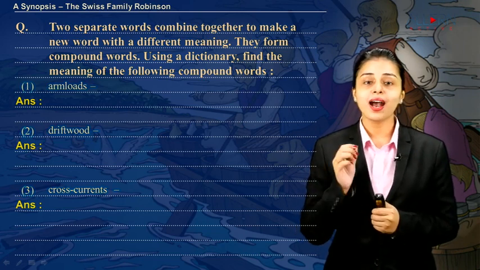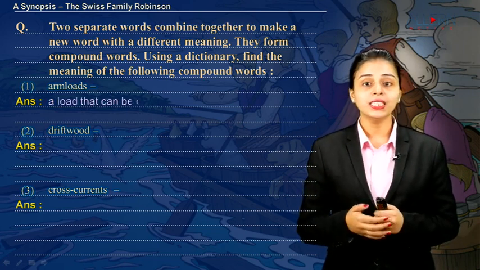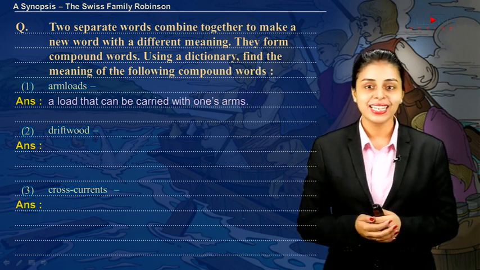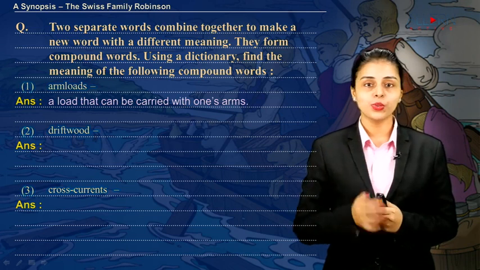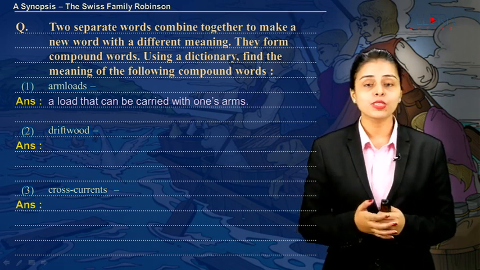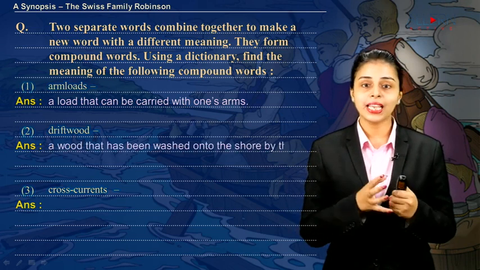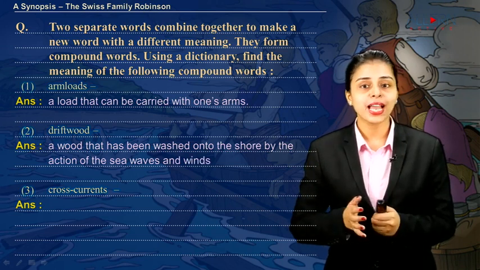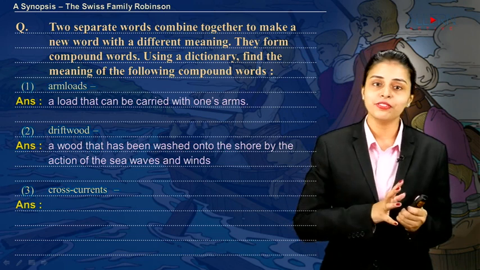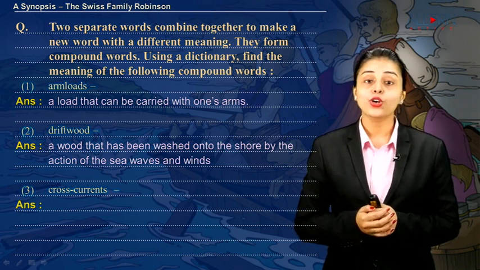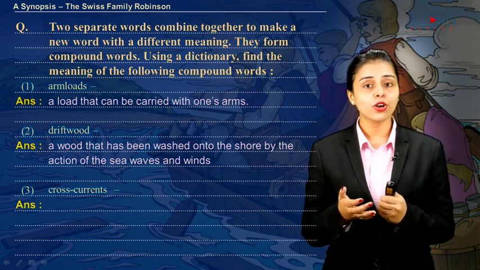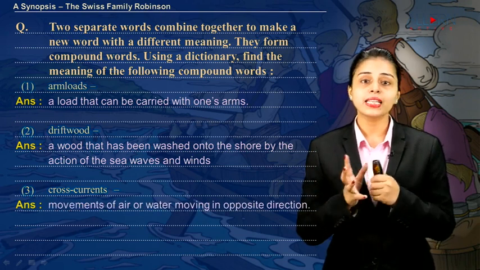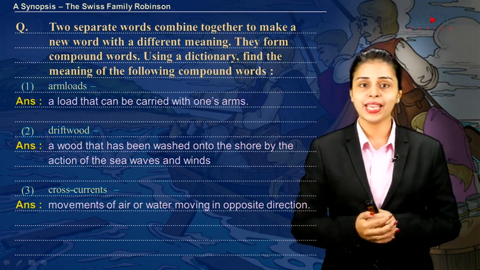Now when I say armloads, it simply means a load that can be carried with one's arms. The next one, driftwood. Now driftwood simply talks about the wood that has been washed on the seashore because of the action of the sea waves and the wind. The next one, cross currents. Now when I talk about cross currents, it could be the movements of the air or the water that is moving in the opposite direction.